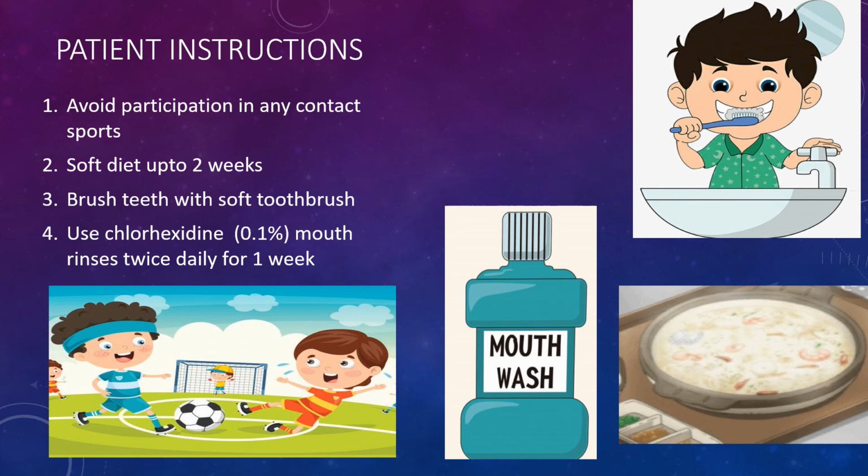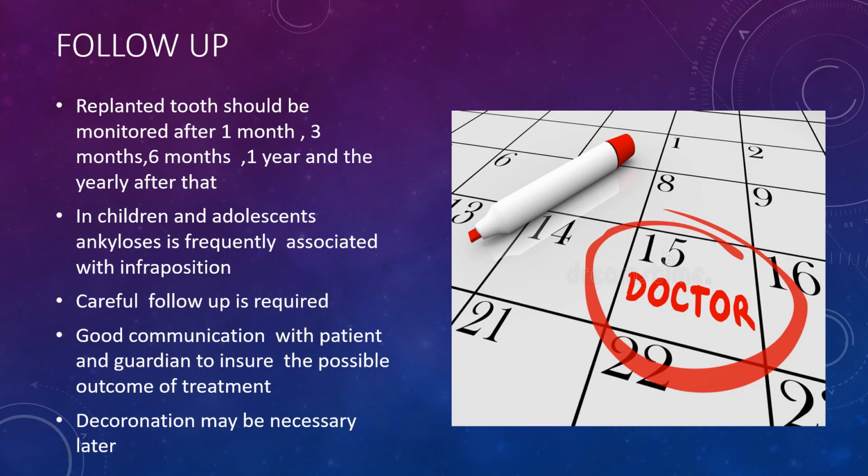The patient should be asked to brush his or her teeth with a soft toothbrush and use chlorhexidine 0.1% mouthwash rinses twice daily for 1 week. A careful follow-up is required for the reimplanted tooth after every 1 month, 3 months, 6 months, 1 year, and yearly after that, to build good communication with the patient and guardian to ensure the best possible outcome of treatment.